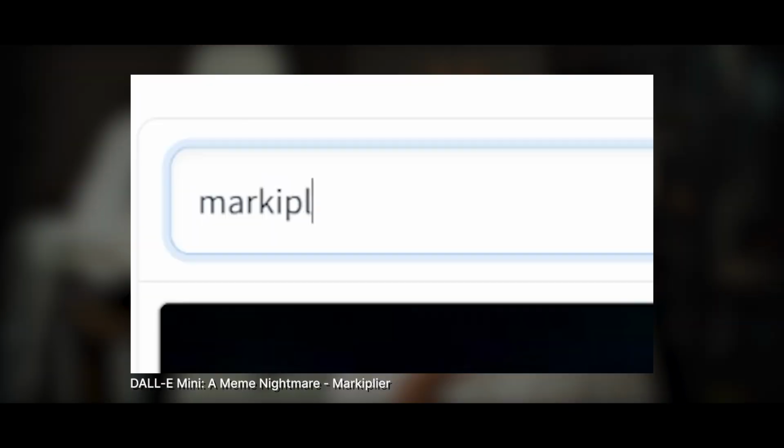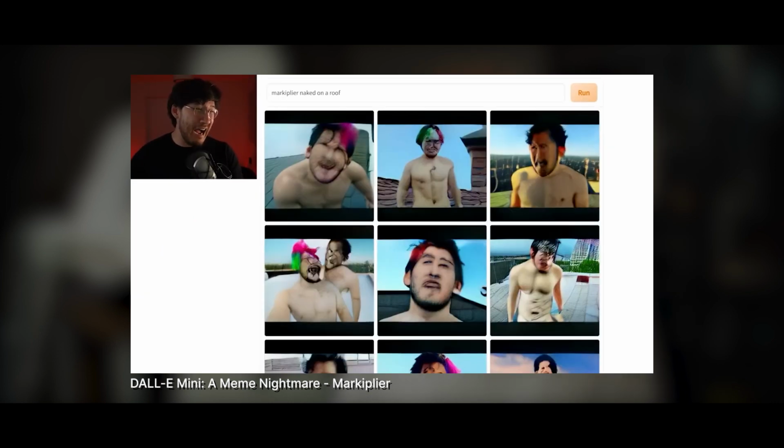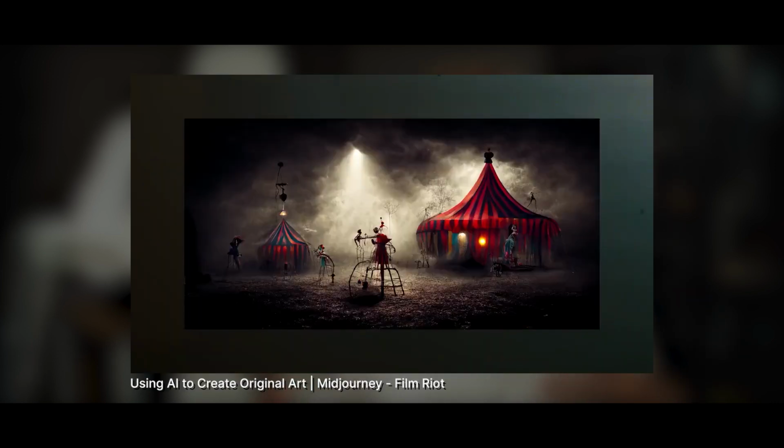And that might sound insane. The implications of it are insane. There's a few of these AIs that you can use right now. Most of them are invite only. DALL-E Mini is publicly available, but today we're going to be looking at Midjourney. I was able to get an invite and access to the beta of this artificial intelligence, and I've been messing around with it a little bit, and today we're going to mess around with it even more.